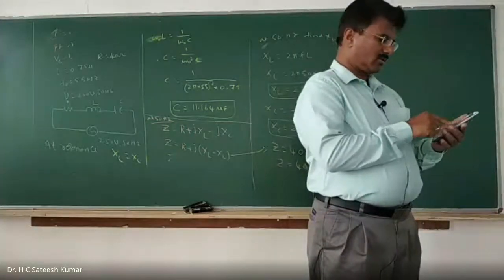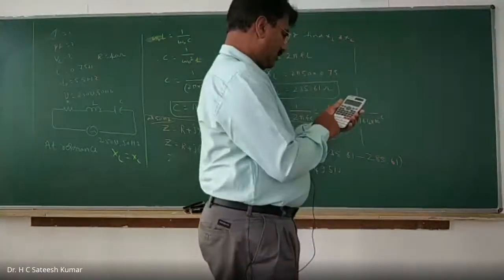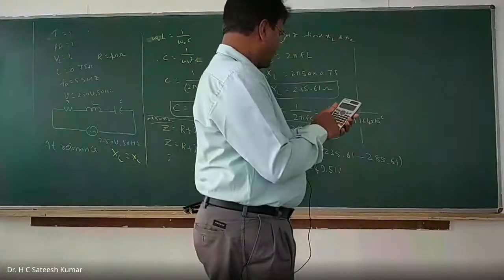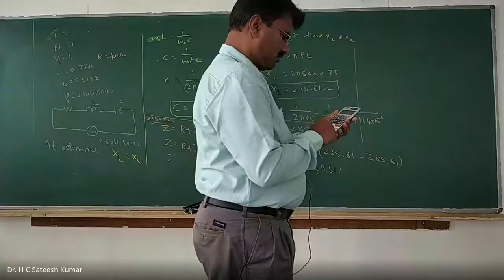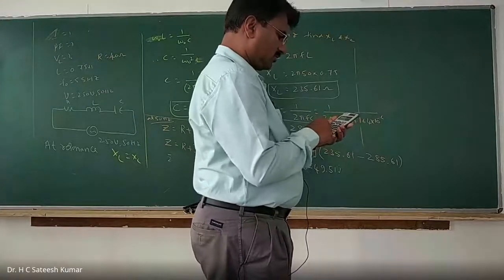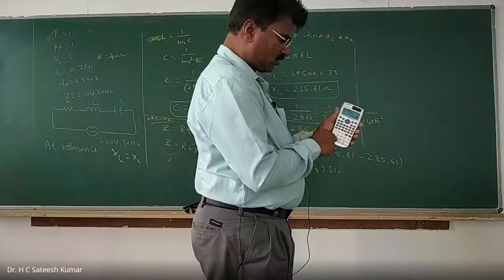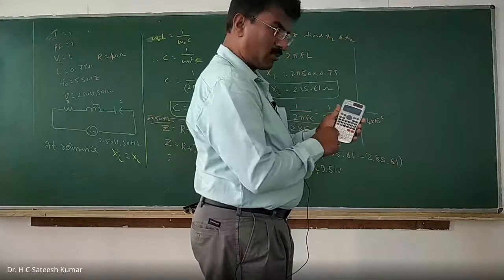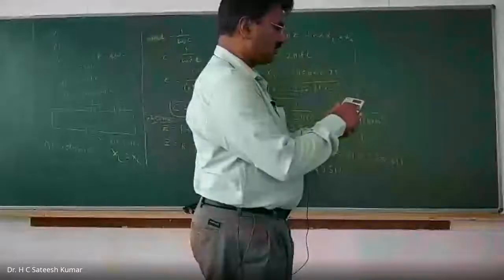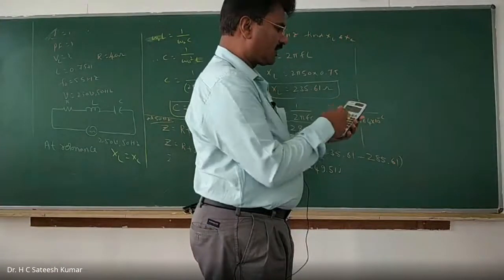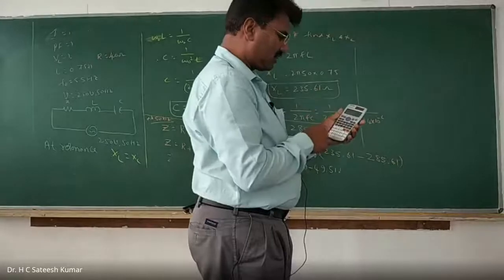Mode 2, if you press complex, it will come: 40 minus 49.51 i equals, we got this. So now what I should do is go for the complex. Above 2 we have complex, so shift, complex, you press 2, then we get argument, R at an angle of theta. You can directly get the argument or angle. So R at an angle of theta, press 3,